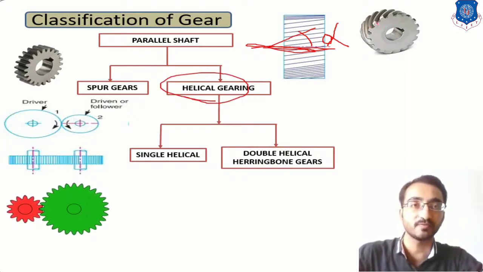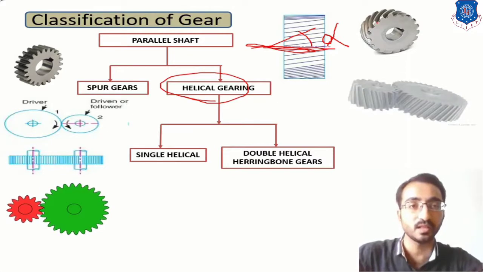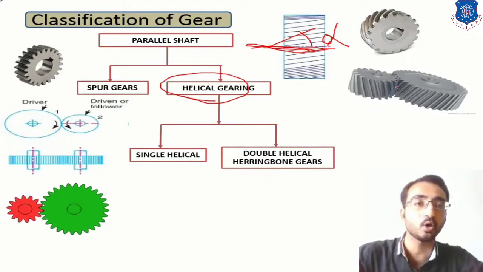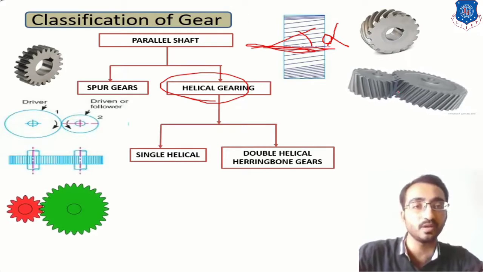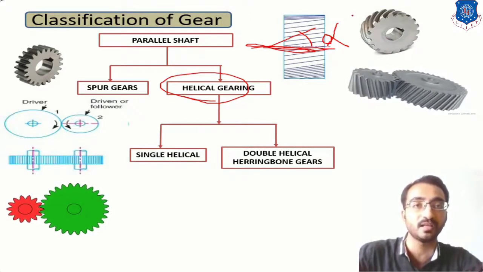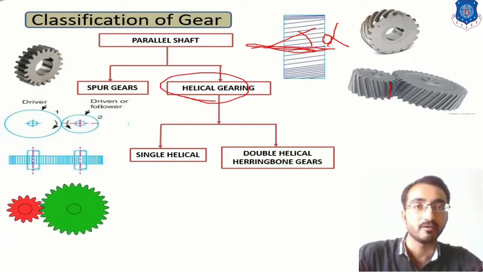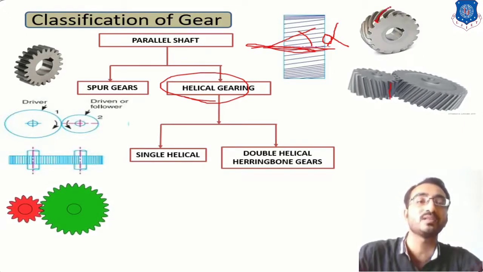Now what will be the benefit over here? If you refer to this figure, then while meshing with the other gear, it will not make sudden contact, but it will make a gradual contact with the entire surface. If you refer to another gear which is meshing between them, you can see that these teeth will come into gradual contact. First this tooth will come into picture and gradually it will mesh with the entire teeth.